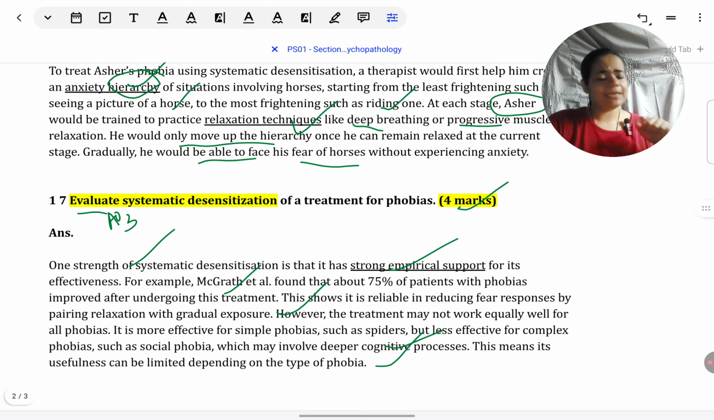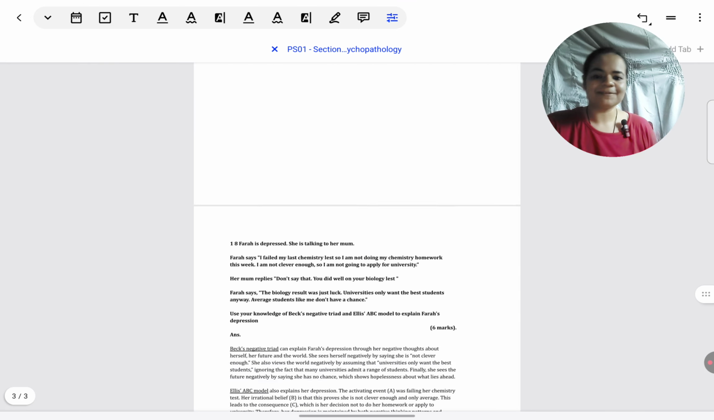Like, was it that relapse was lowered? Were patients' experiences better of this treatment compared to others? Was this treatment able to get rid of more types of phobias compared to the other treatments? Means I would have just elaborated a little more on McGrath if I did not want to give a counterpoint. So that way also I could have justified 4 marks.